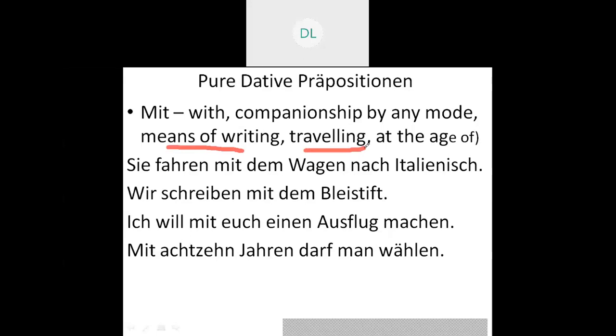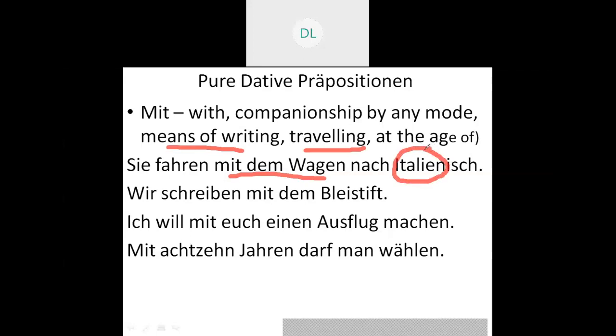Let's have a few examples here. Sie fahren mit dem Wagen nach Italien, that is means of traveling, that is they are traveling by car to Italy. Very important, here I have made a mistake.